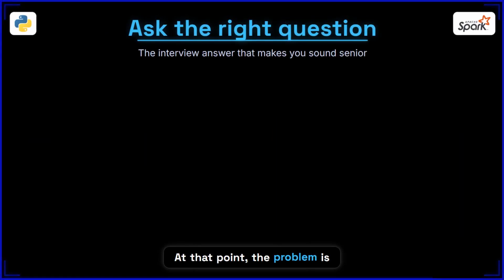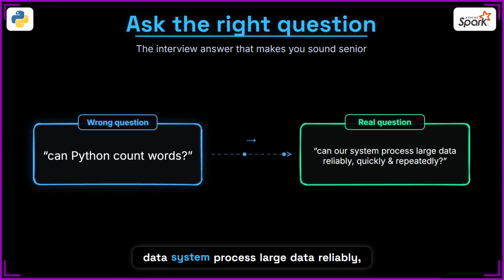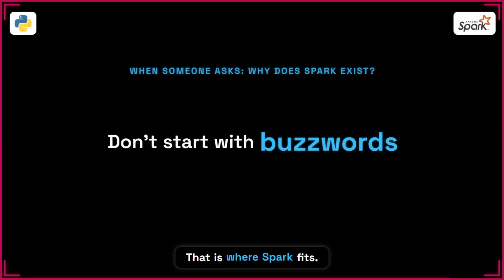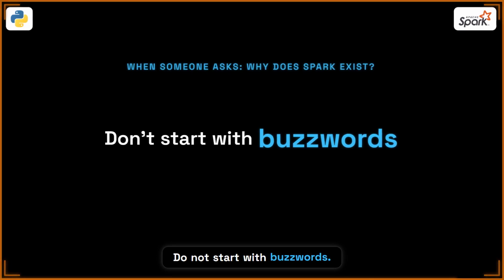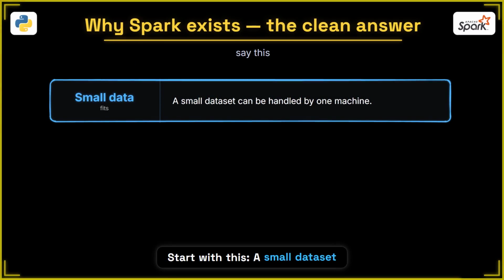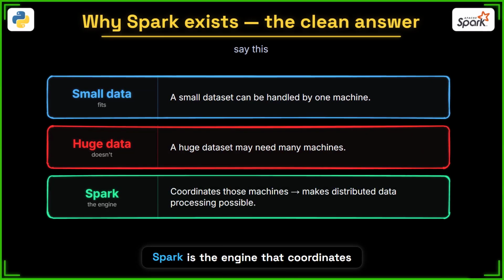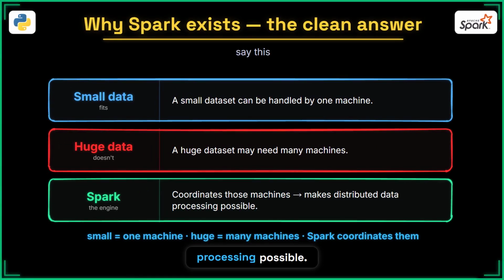At that point, the problem is no longer can Python count words. The real problem is, can our data system process large data reliably, quickly, and repeatedly? That is where Spark fits. So when someone asks why does Spark exist, do not start with the buzzwords. Start with this. That is, a small dataset can be handled by one machine, but a huge dataset may need many machines. And Spark is the engine that coordinates those machines and makes distributed data processing possible.